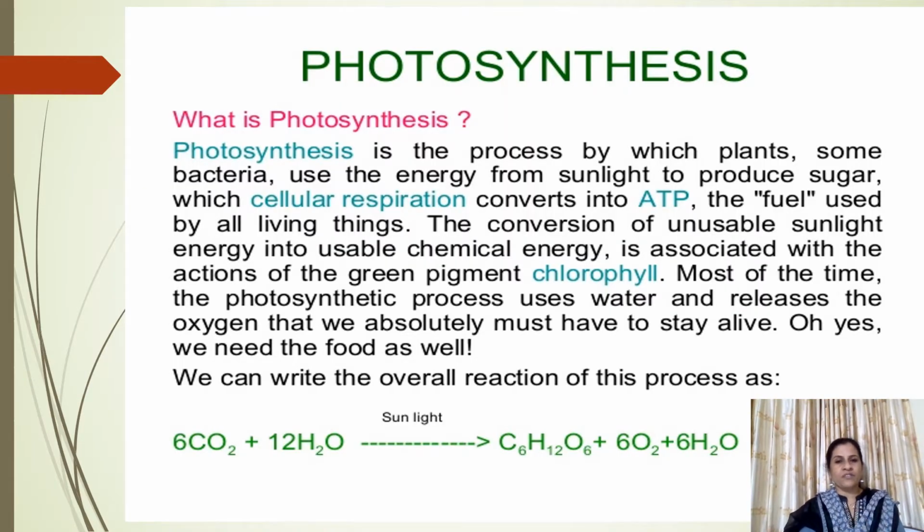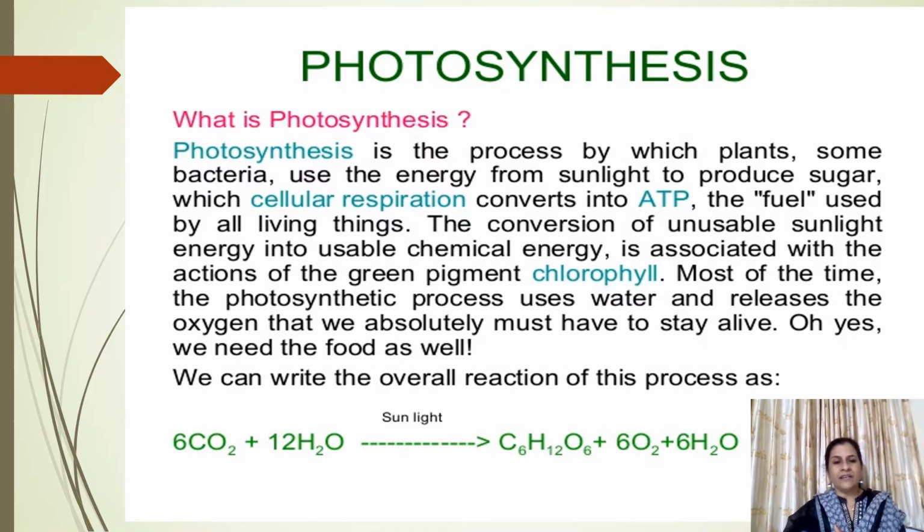So what is photosynthesis? It's a process of anabolism. It is a process where the green plants as well as some bacteria capture sunlight and convert that light energy into chemical energy. That chemical energy is utilized for synthesis of food. So it is called as photosynthesis.